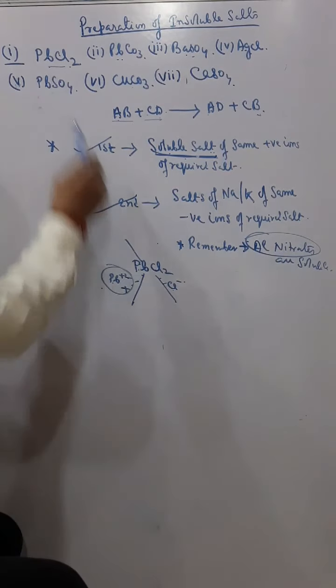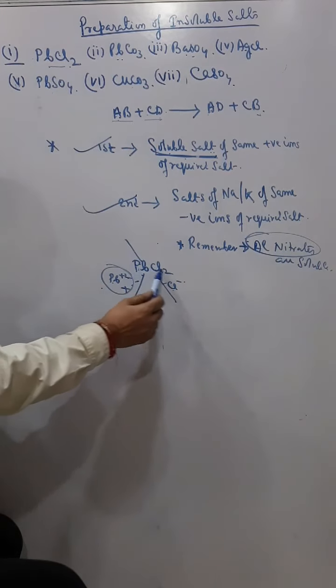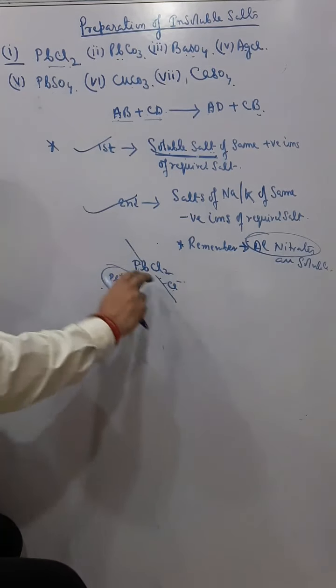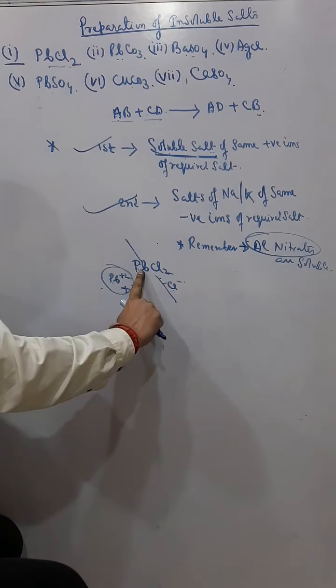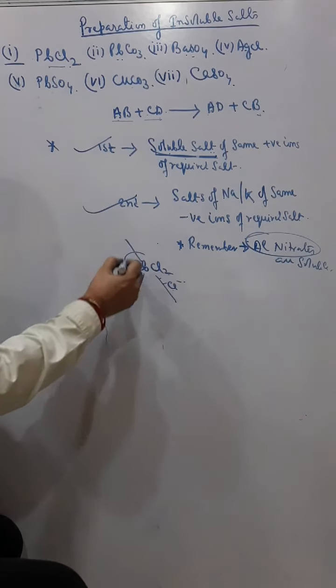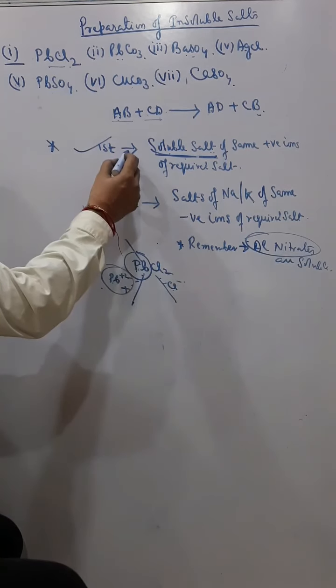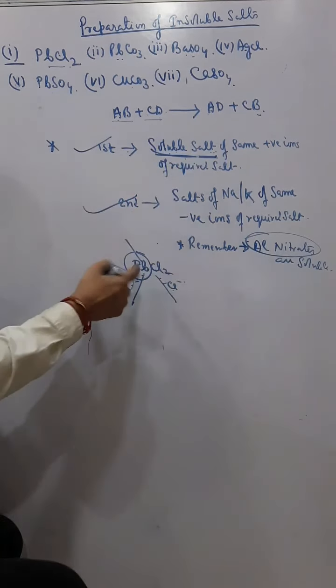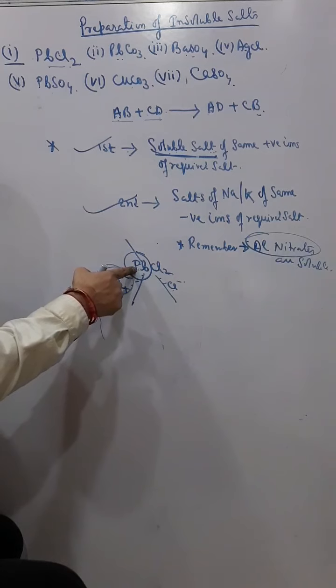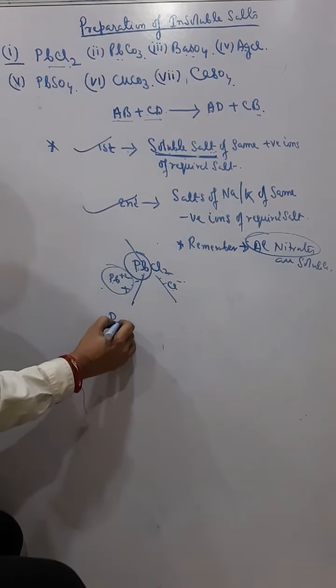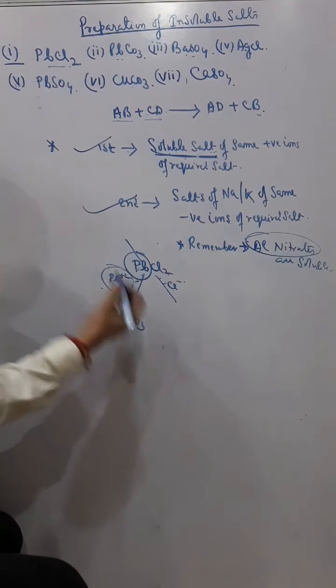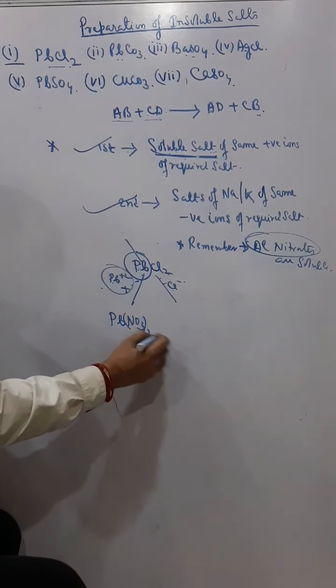So first, whatever salt you have to prepare, say PbCl2, mentally divide it into two parts, the positive ions and the negative ions. This is the positive ion part. I have to take a soluble salt of the same positive ion of the required salt, so I will take lead nitrate, Pb(NO3)2.